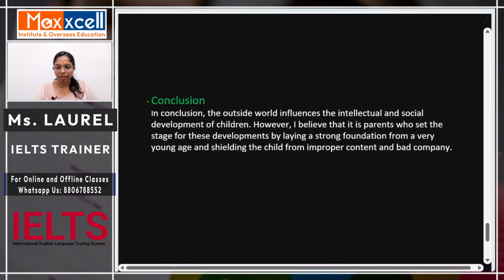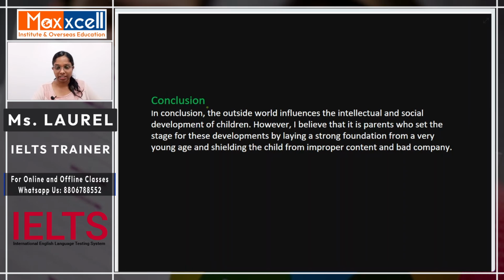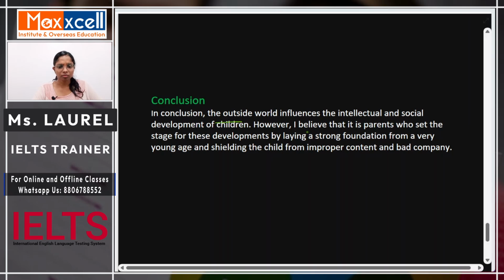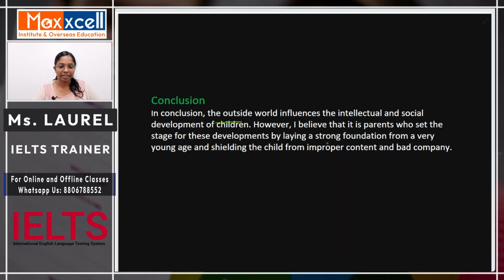Moving on, finally we have the conclusion. Conclusion is basically everything that we said in the essay. We are going to rewrite it, restate the main points of argument and finish the essay with a nice bow. Okay, so in conclusion, the outside world influences the intellectual and social development of children. However, I believe that it is parents who set the stage for these developments by laying a strong foundation from a very young age and shielding the child from improper content and bad company.